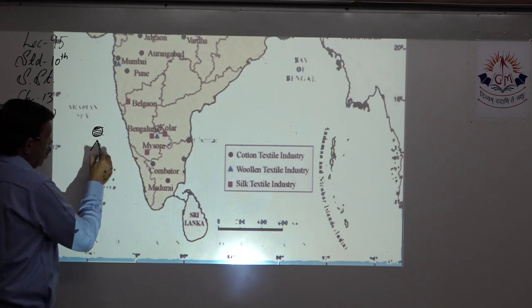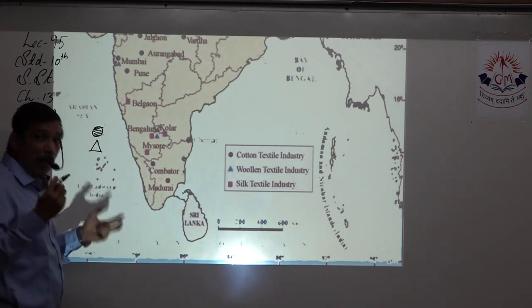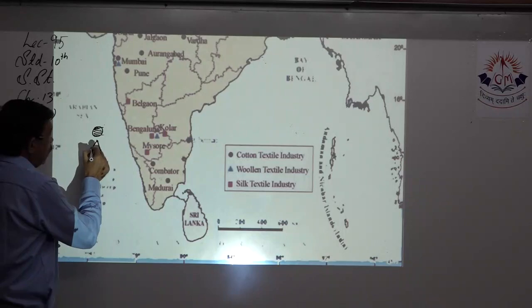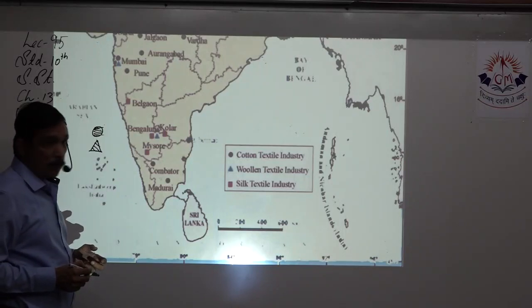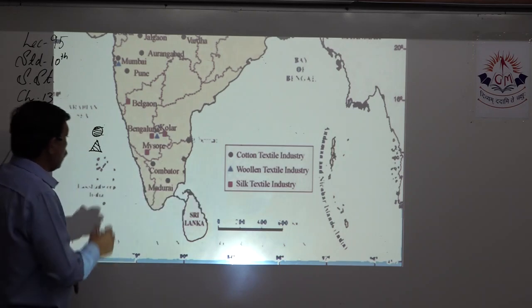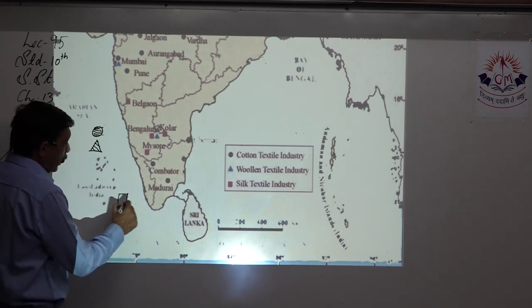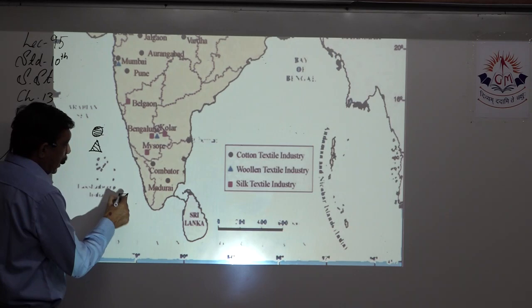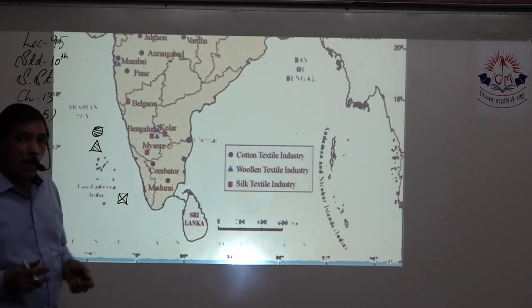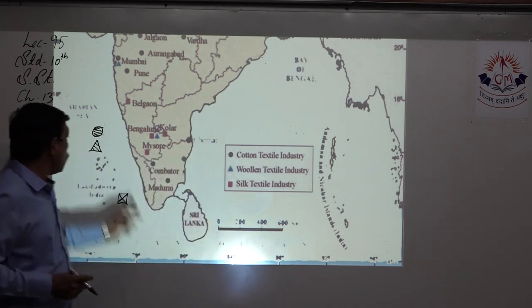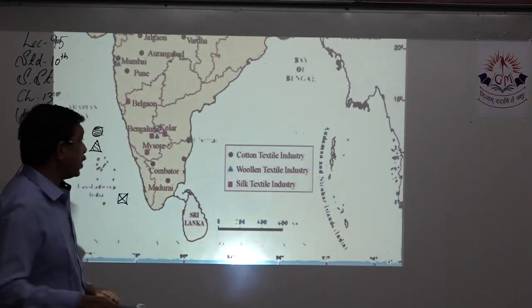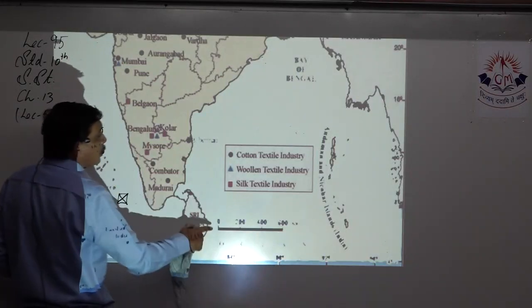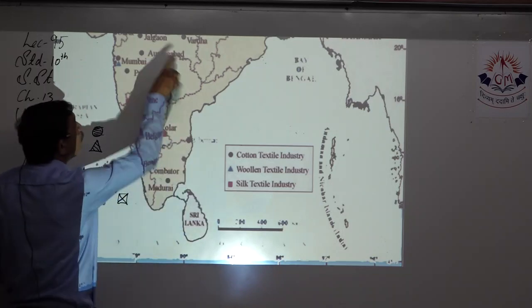Next you can have a triangle which can be blank or filled up with a different pattern. In the same way, a square is given over here. So square you can have like this, you can have the diagonals and you can mark it. So three things are marked over here. All the three symbols are different from each other, so that the examiner just looks over here. Where is the silk textile? He sees the symbol and then he finds it on the map.